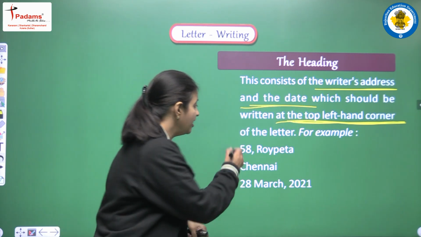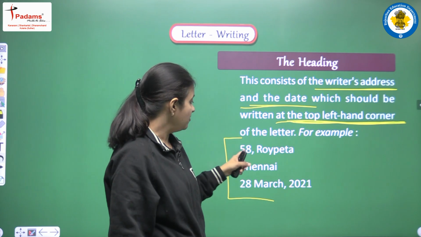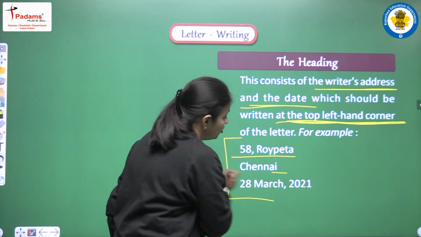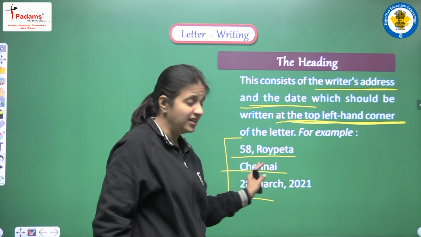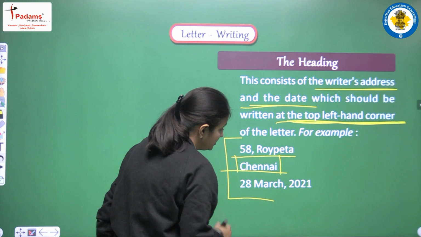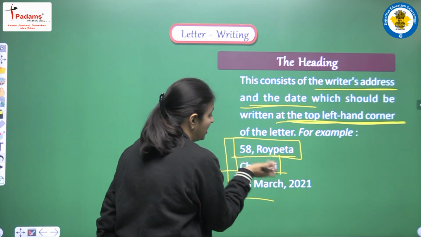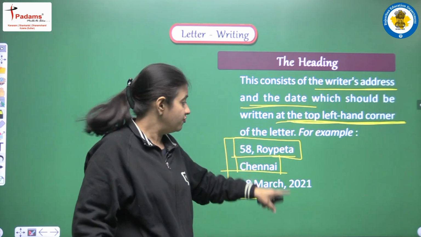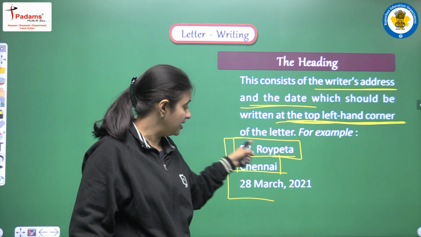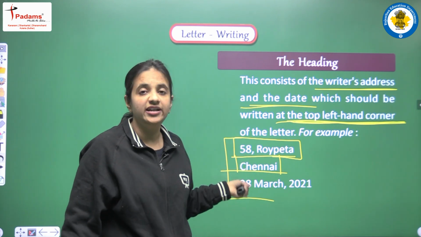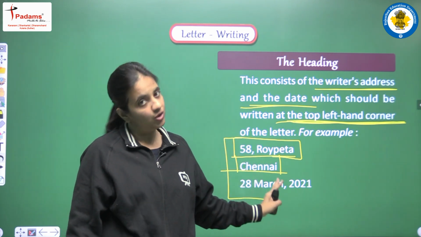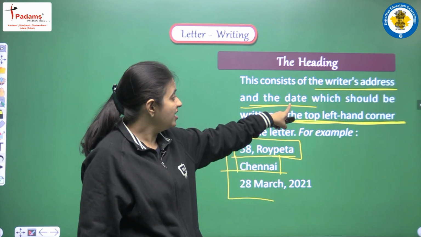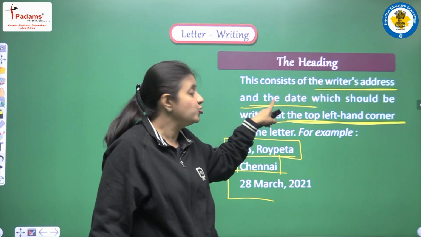So let's see, here we have one example. We have 58 Roypeta, Chennai. So this is the address. And how have we written the address? You can observe very carefully. Chennai is the name of the city, and before that what have we written? 58 Roypeta. So this is the house address. First of all, we have to write the address in this manner, and then in the next line we have to write the name of the city. So in these two lines we have the writer's address, and we have discussed that after the writer's address we have to write the date.